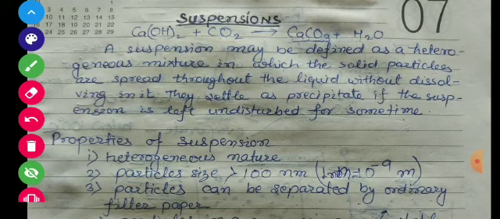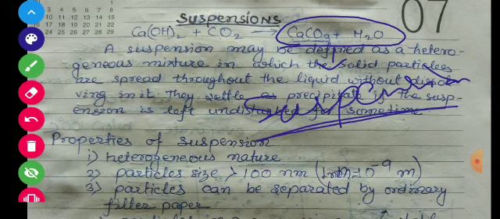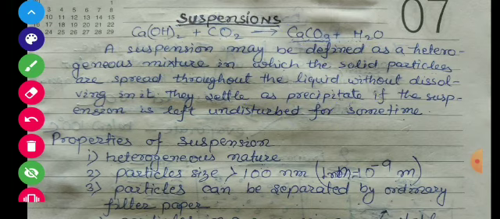We can say this one as suspension. Calcium carbonate and water, a mixture of this can be said as suspension. So this is suspension. Now further we will discuss the properties of suspension.